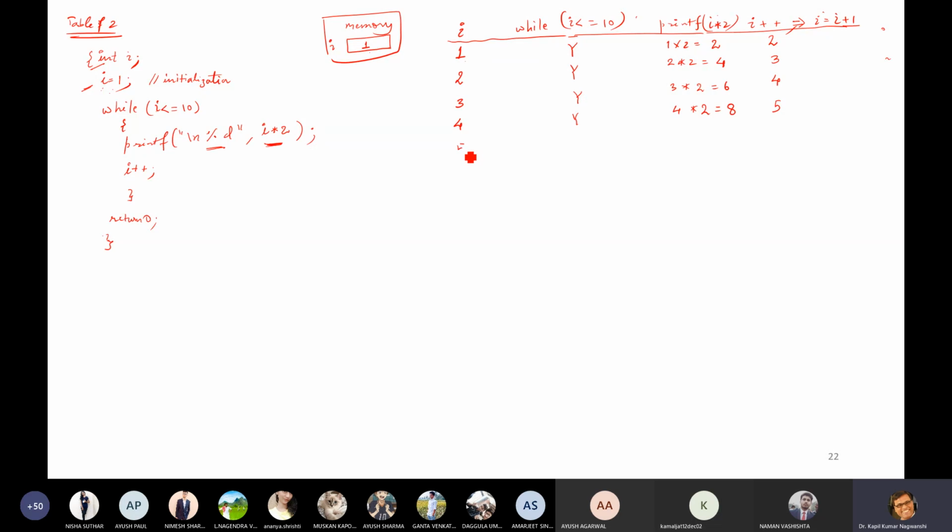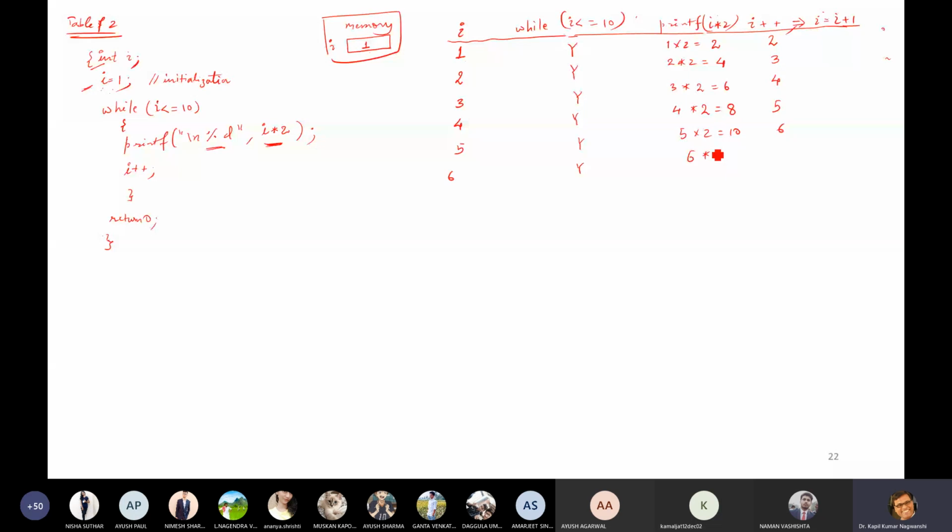Now the value of I will be 5. Yes. 5 multiplied by 2 equals to 10, then 6. Yes. 6 multiplied by 2 equals to 12. 7. Yes, it is less than 10. 7 multiplied by 2 equals to 14. 8. 8 is less than or equals to 10. Yes. Then 8 multiplied by 2 will give you 16. And then 9. 9 is less than or equals to 10. 9 multiplied by 2 will give you 18.